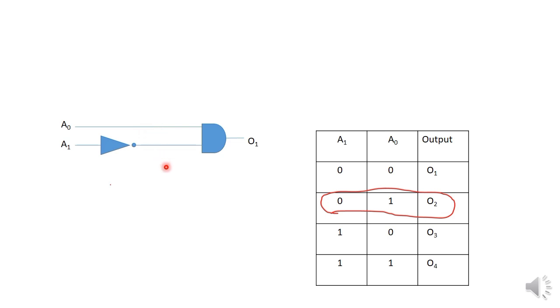Both these lines will be connected to the AND gate, and whenever this combination occurs at the A0 and A1 inputs, O1 will become active and it will become high. AND gate is an active high decoder, and we can also use a NAND gate, but it will be an active low decoder.